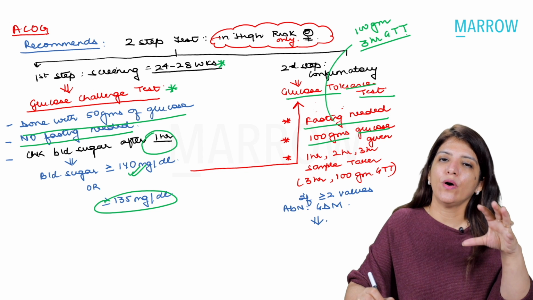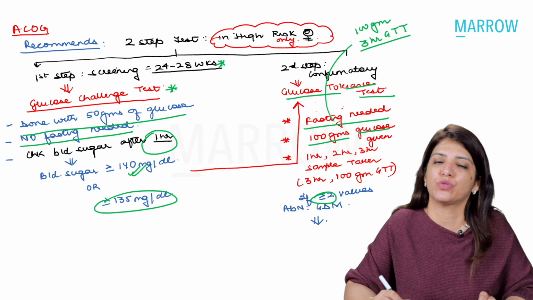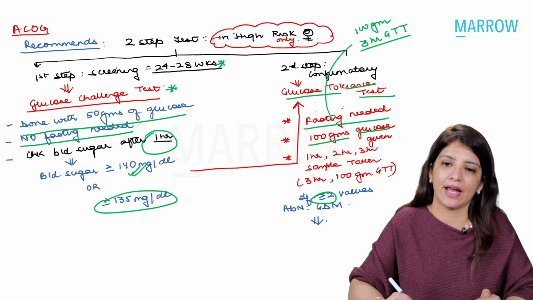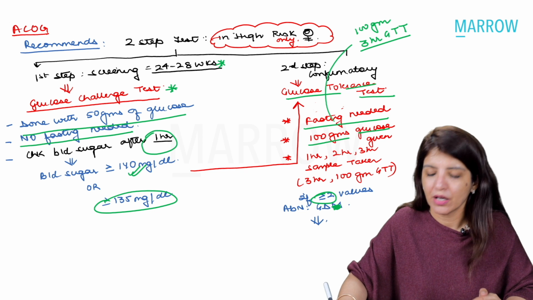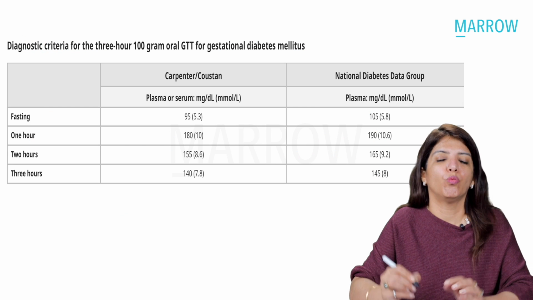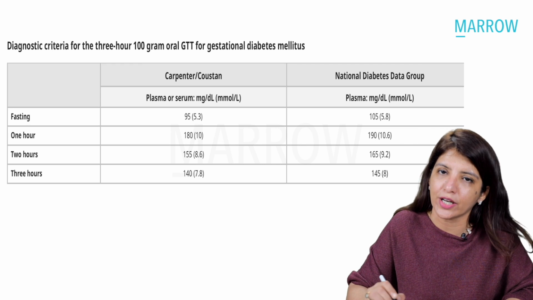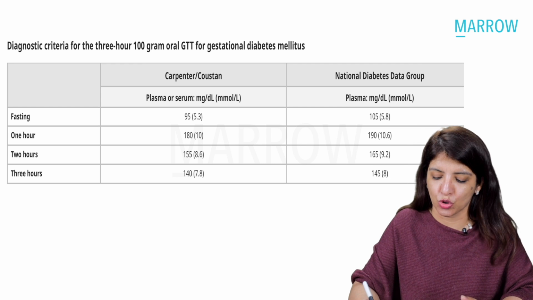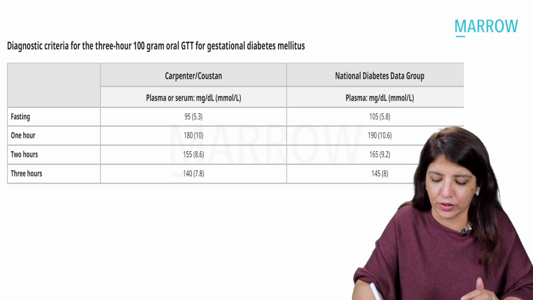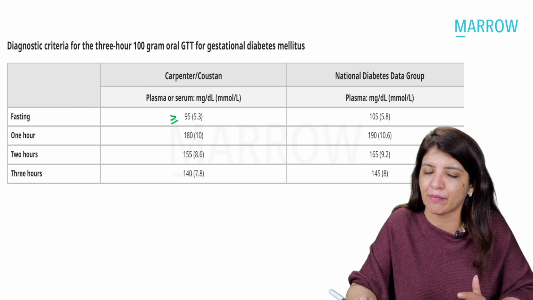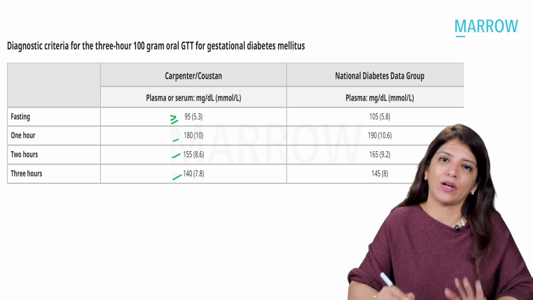Right? Now, out of these 4 values, if any 2 or more than 2 values are abnormal, then you label her as gestational diabetes. Right? Now, what criteria are they following? They follow the Carpenter-Coustan criteria, according to which fasting levels should be less than 95. If they are more than or equal to 95, then you say the patient is diabetic. So it is 95, 180, 155 and 140.